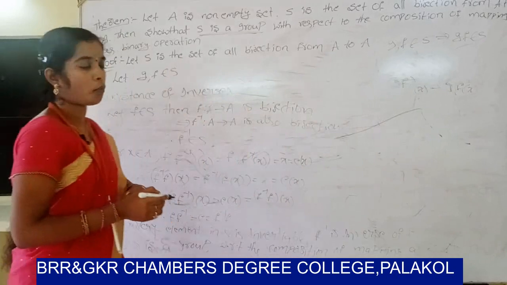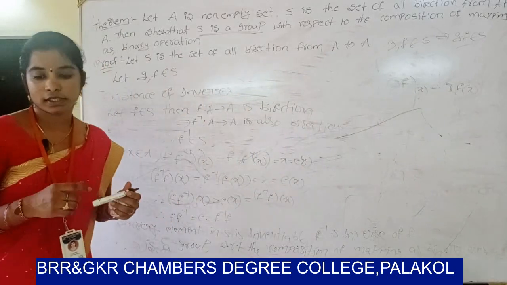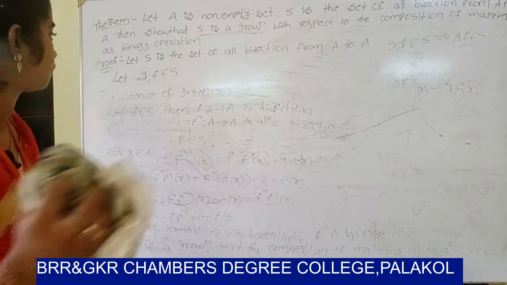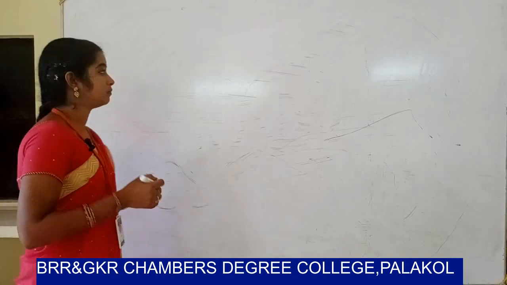As binary operation. So this is the theorem. Next, discuss the next problem.